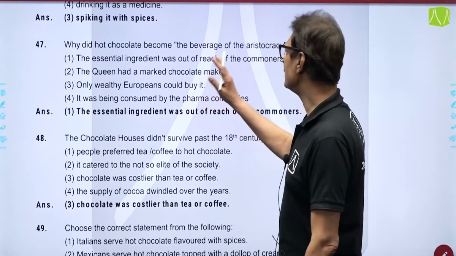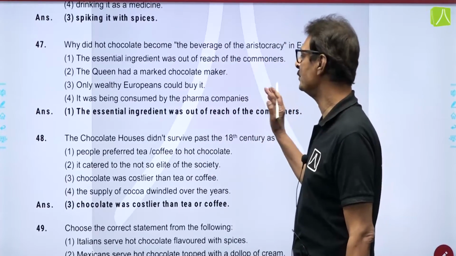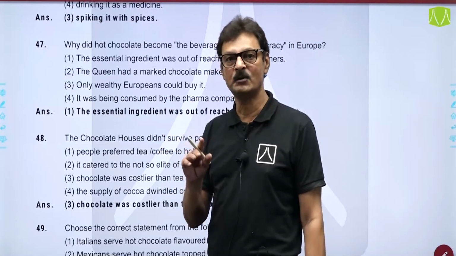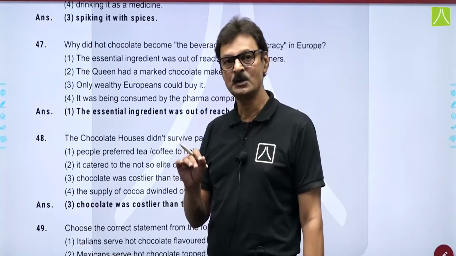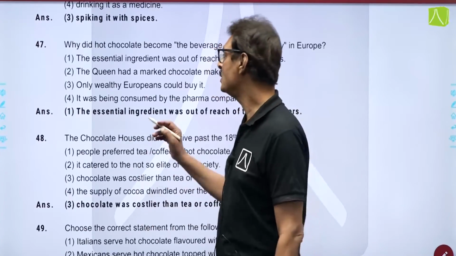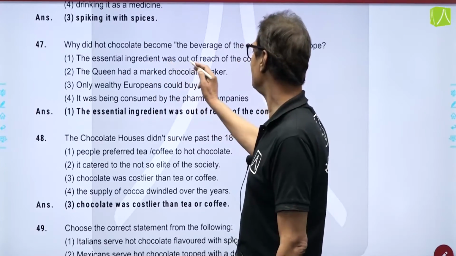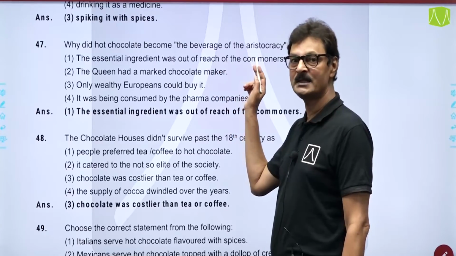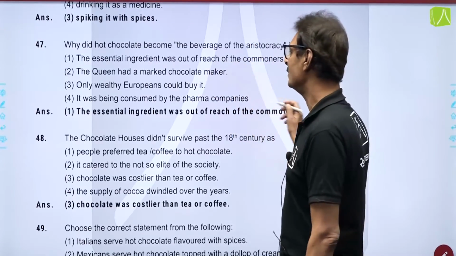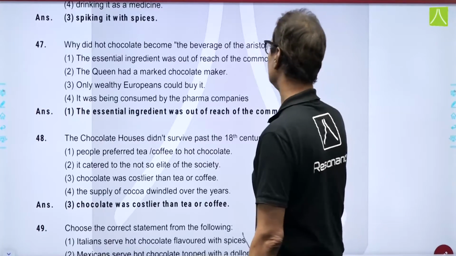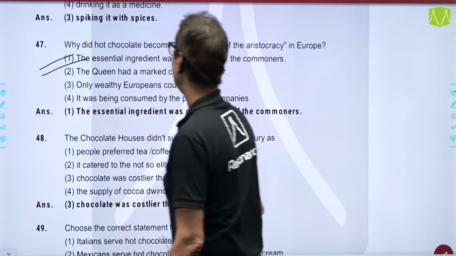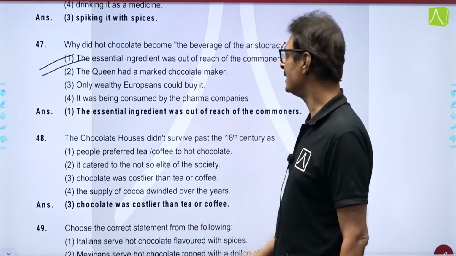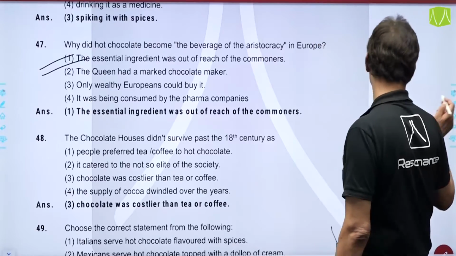Question number 47. Why did hot chocolate become the beverage of the aristocracy in Europe? Because if you have read the passage, sugar was very costly, and no other ingredient would be added into it. So, sugar was as good as unaffordable. So, the correct answer is that the essential ingredient was out of reach of the commoners. The word masses has been used in the paragraph. So, the correct answer is the first option. Aristocracy is the royal people.